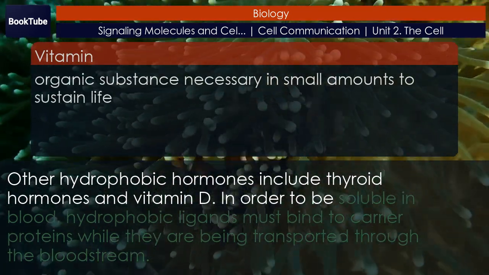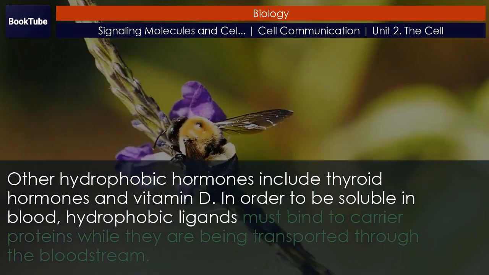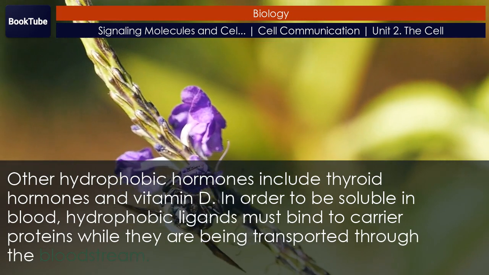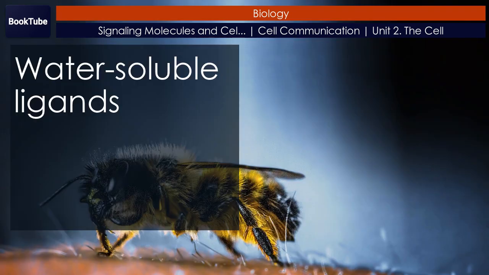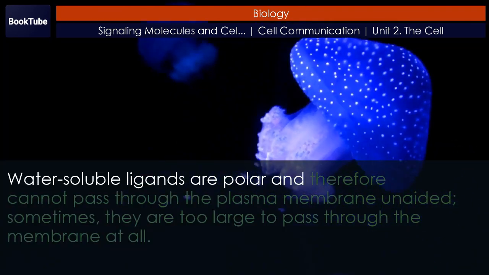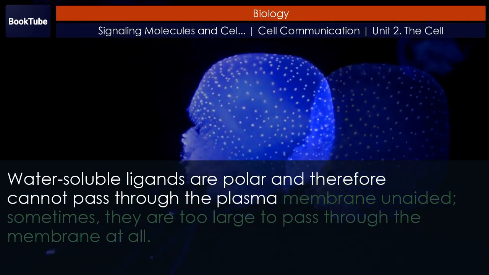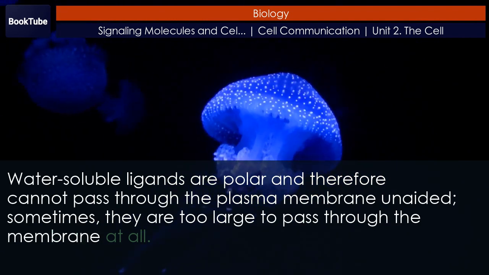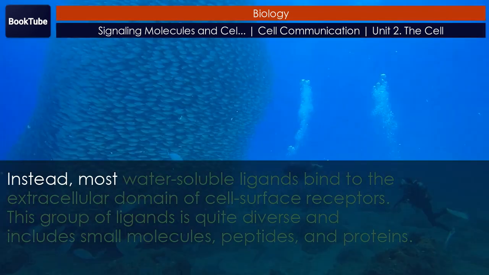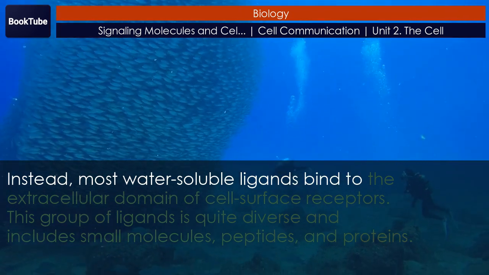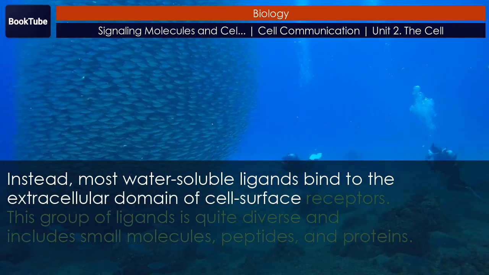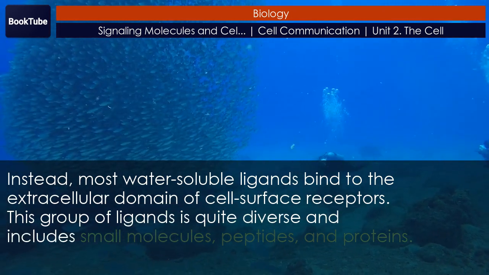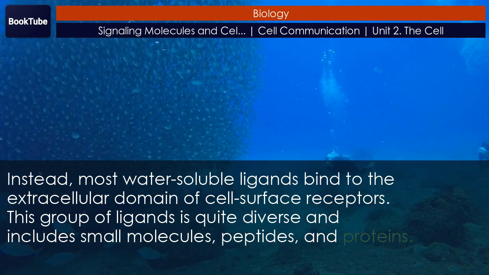In order to be soluble in blood, hydrophobic ligands must bind to carrier proteins while they are being transported through the bloodstream. Water-soluble ligands. Water-soluble ligands are polar and therefore cannot pass through the plasma membrane unaided. Sometimes, they are too large to pass through the membrane at all. Instead, most water-soluble ligands bind to the extracellular domain of cell surface receptors. This group of ligands is quite diverse and includes small molecules, peptides, and proteins.